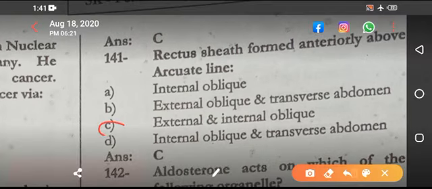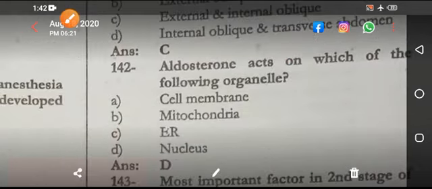So over here the C option is right. So the rectus sheath forms anteriorly above the arcuate line from external and internal oblique, and posteriorly it is formed by the internal oblique and transversus abdominis. But below the arcuate line, anteriorly it is formed by all the three muscles: external oblique, internal oblique, and transversus abdominis. Posteriorly formed by fascia transversalis.